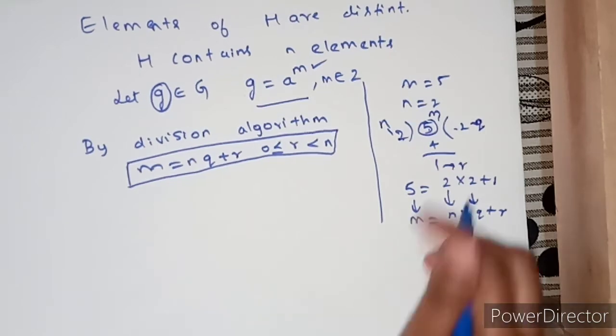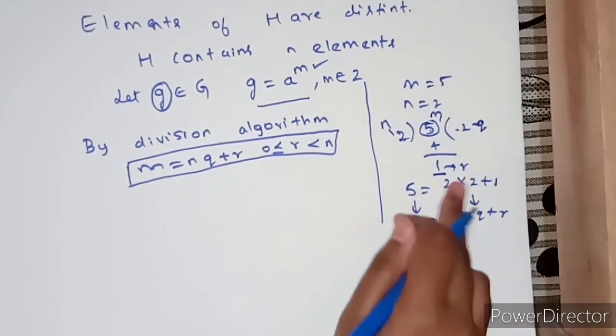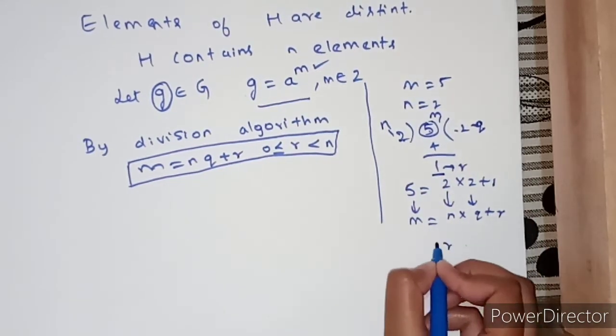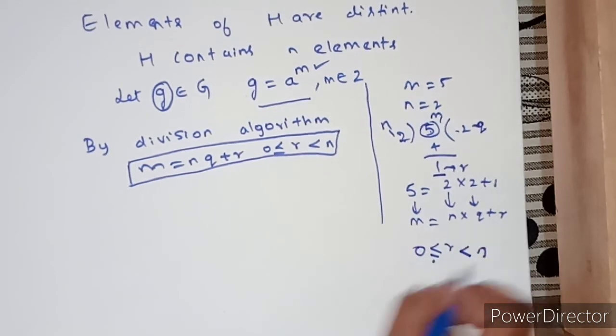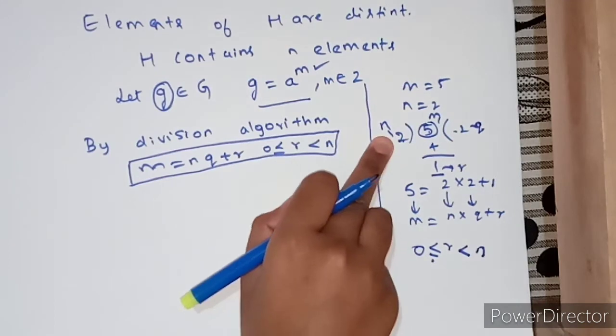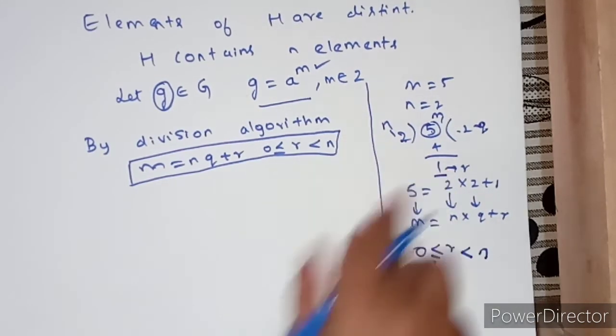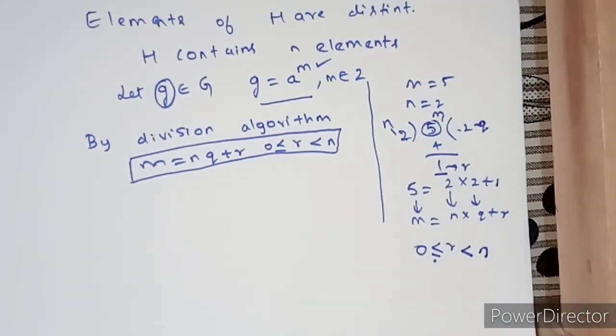Here one more concept: remainder is always greater than or equal to 0 and is always less than the divisor. Here the divisor is 2 and we have got remainder as 1. So 1 is less than 2, right? So keep one thing in mind, remainder is always less than the divisor.